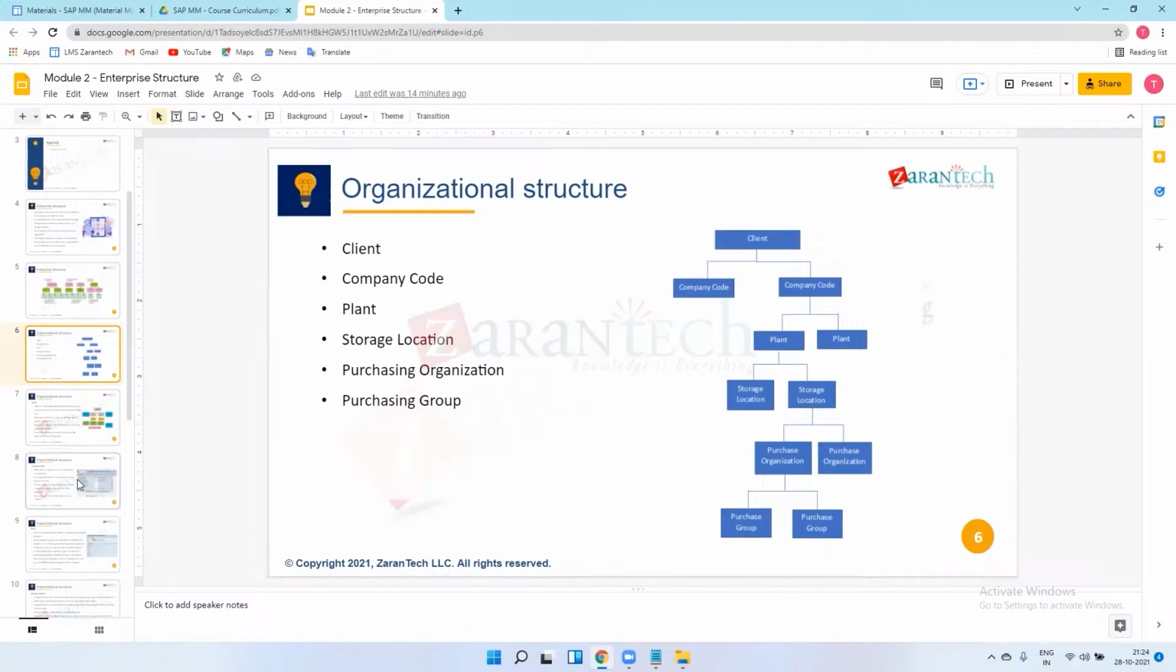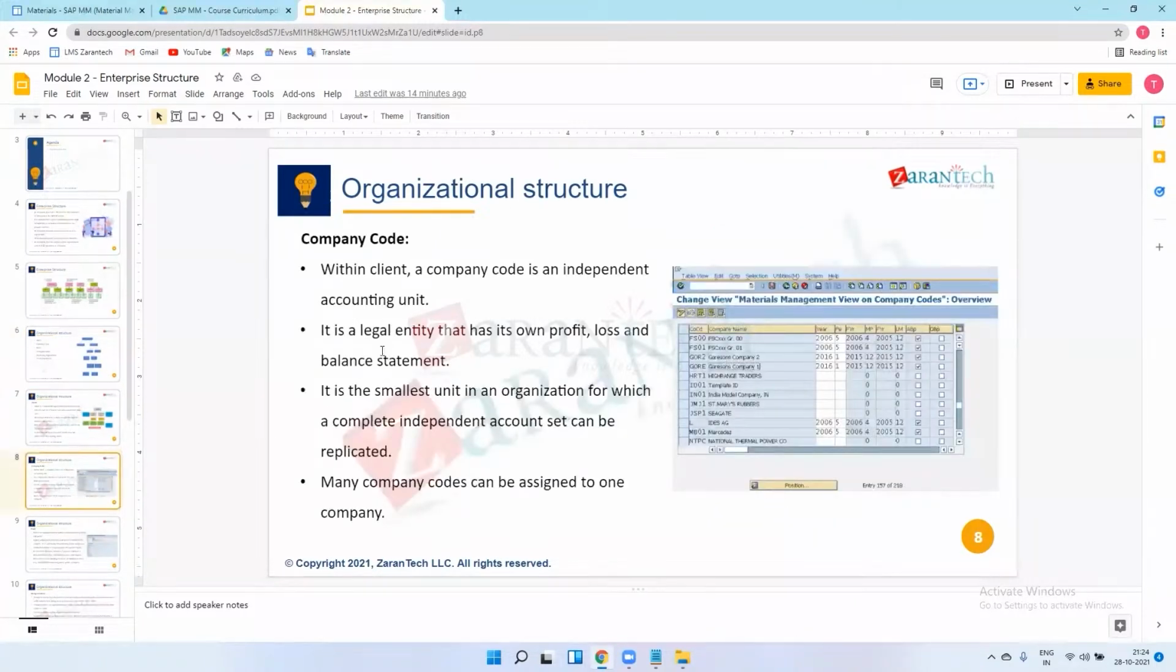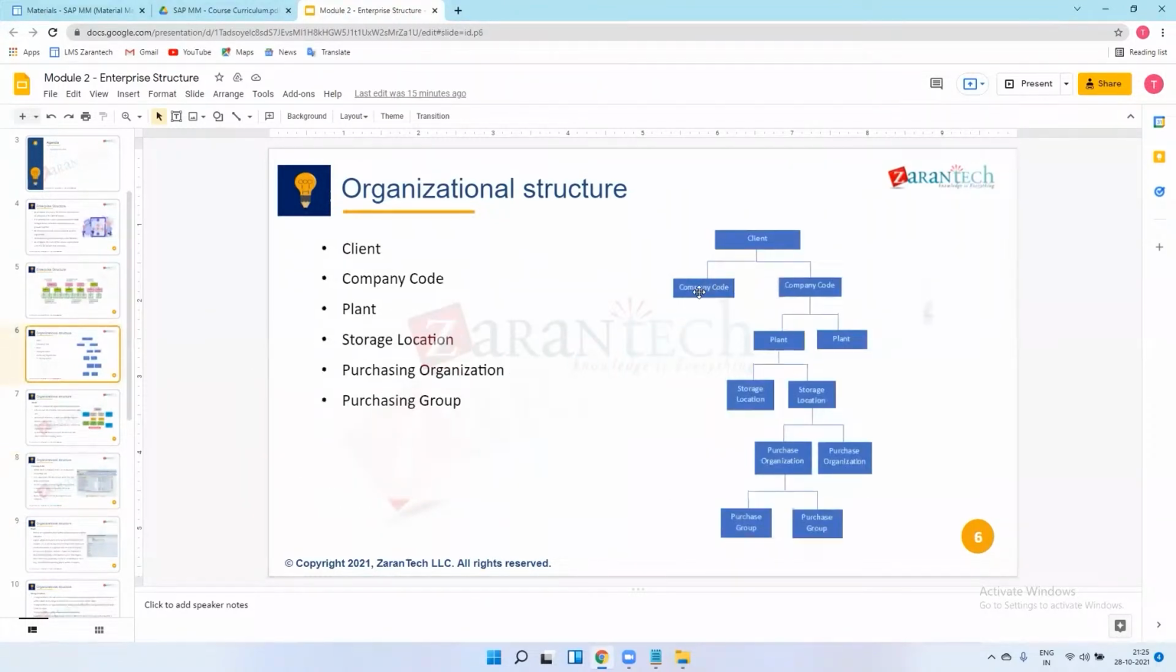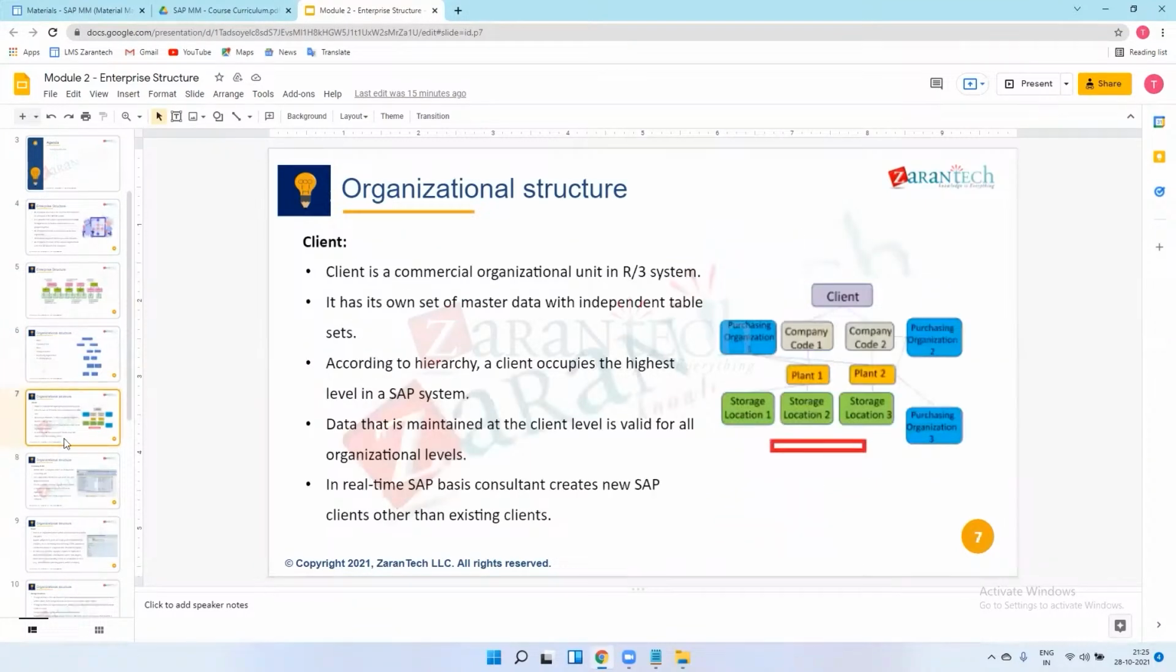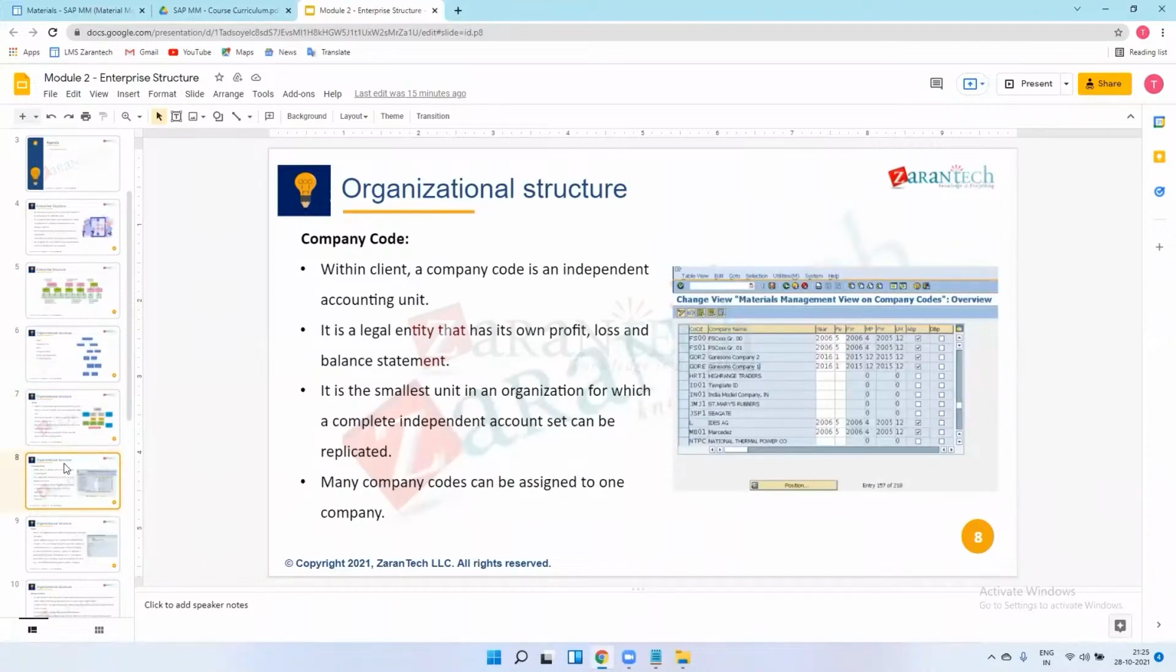So this is a part of FI. Okay, so we don't need to focus much on this. Profit and loss statement, balance statement, I'll explain in short at the time of MM and FI integration. So for now, just remember that if there is a loss or there is a profit, company code 1 and 2 have their separate sheets. Independent, independent sheets.